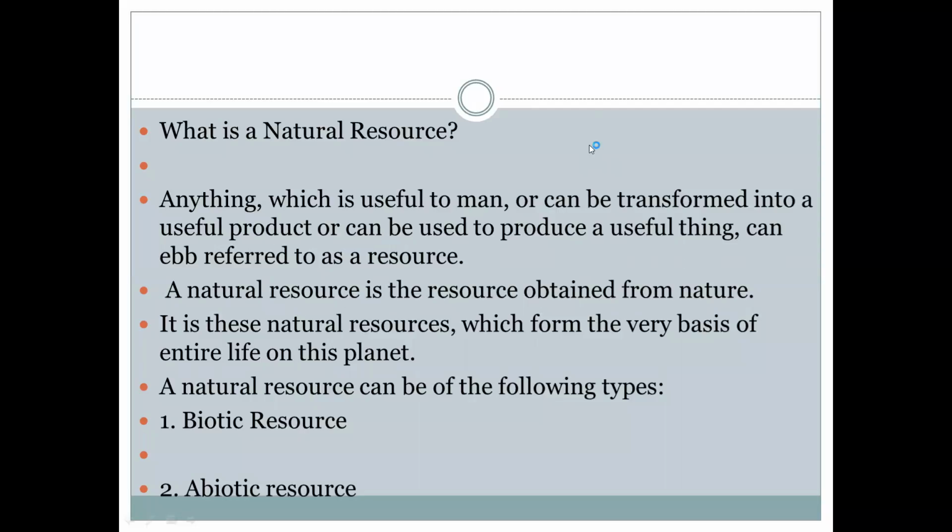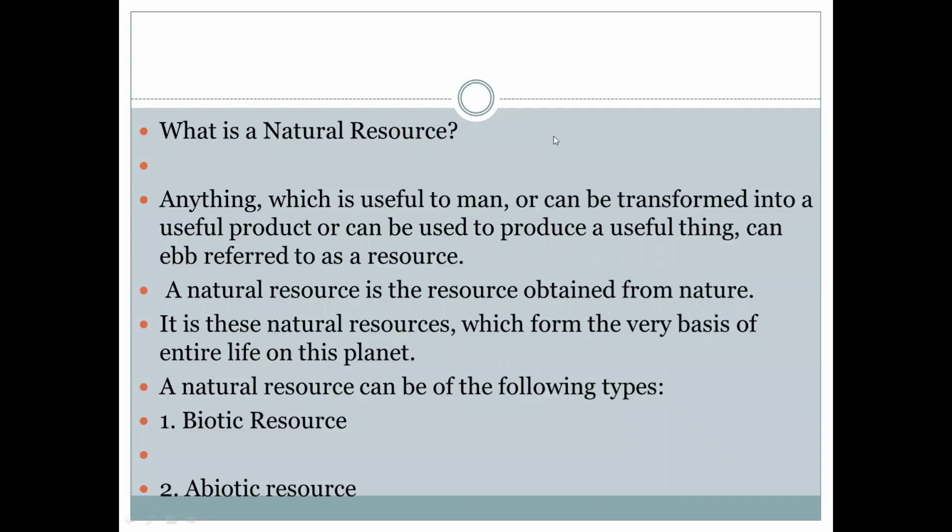So natural resource is the resource which is useful to the man or society. So that can be transformed into a useful product, or that can be used to produce a useful thing. That is known as natural resources. So that is useful for the human being.